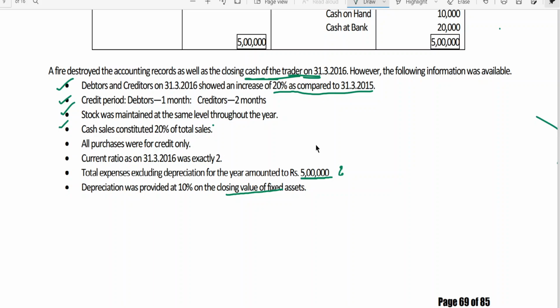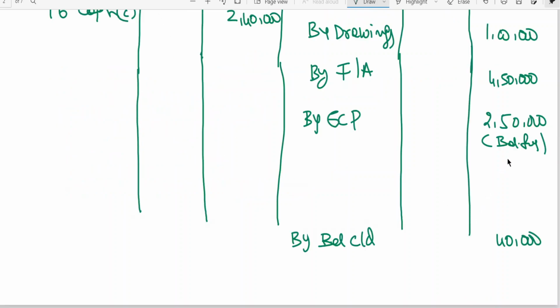Now out of 5 lakhs, we came to know that 2,50,000 is through bank, then 2,50,000 is through cash payment. So this is also a balancing figure.